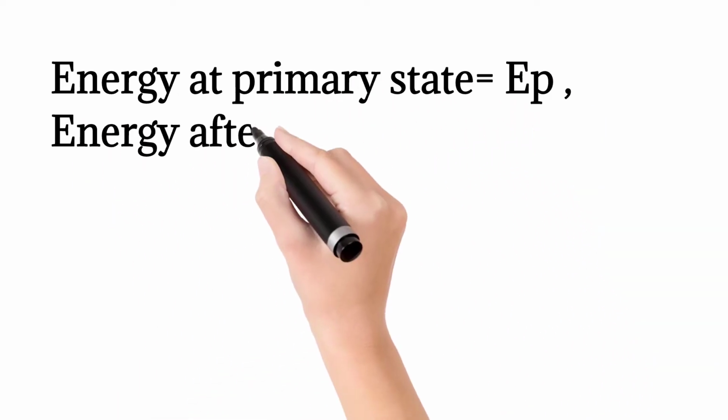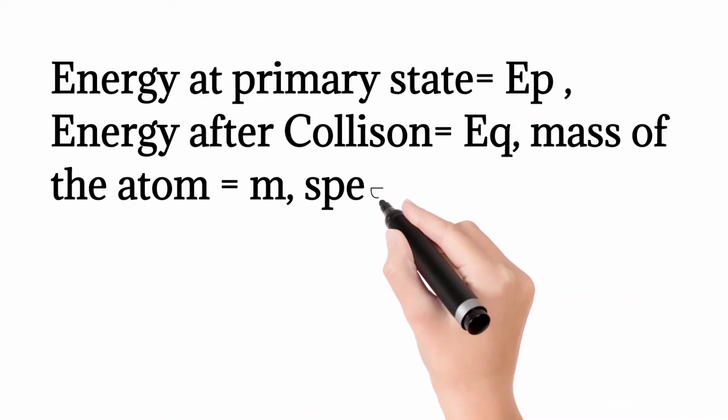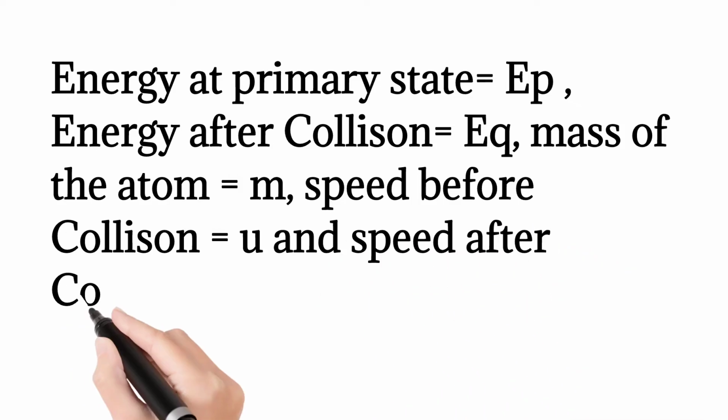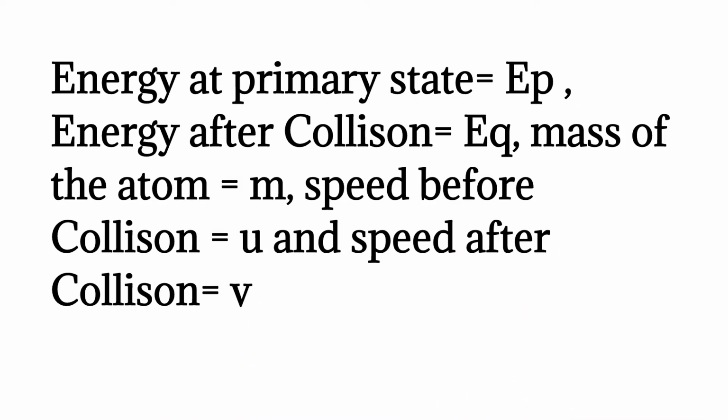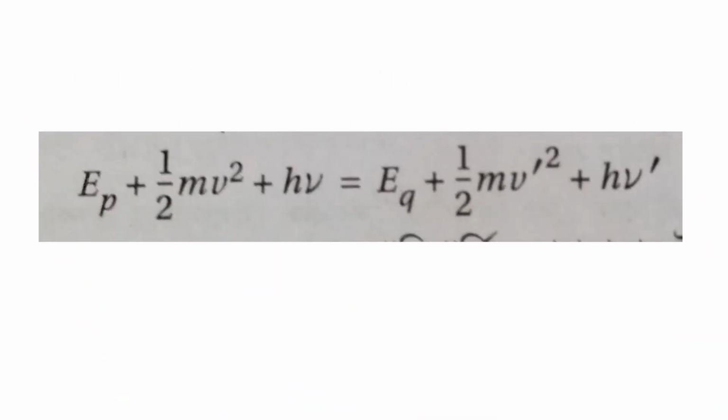Now assume that the internal energy of the atom at primary state is equal to EP, and after collision the internal energy is EQ. Mass of the atom is m, speed before collision is u, and speed after collision is v. The energy of the incident photon is h nu and the energy of the refracted photon is h nu prime. So according to the conservation rule of energy, EP plus half mu square plus h nu is equal to EQ plus half mv square plus h nu prime.